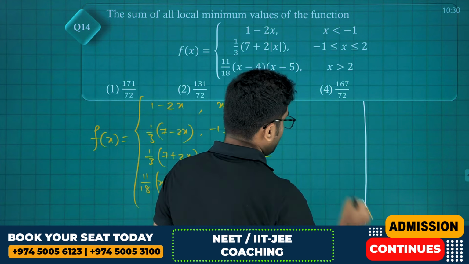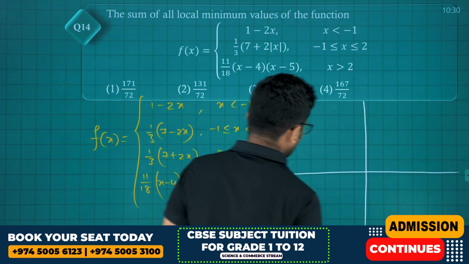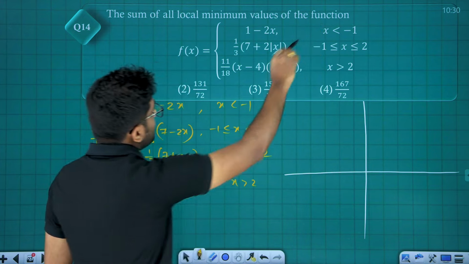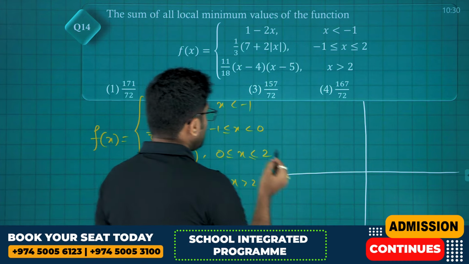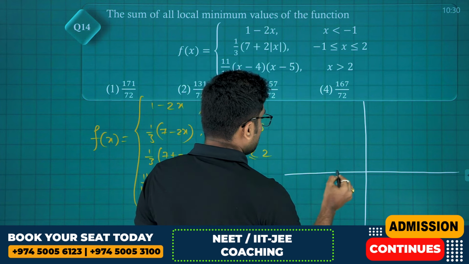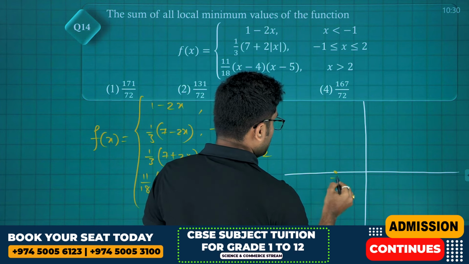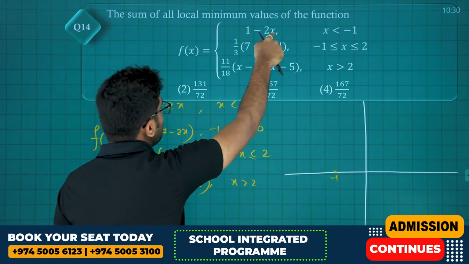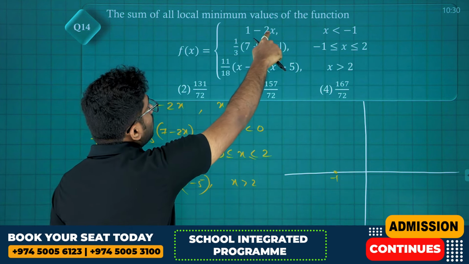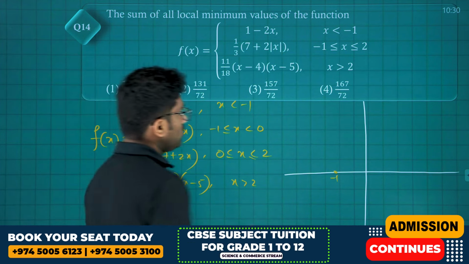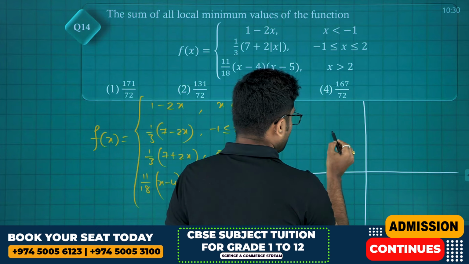Let's try to plot it, friends. First, till x equals minus 1. At x equals minus 1, what is 1 plus 2? So when x is minus 1, it is minus 1 comma 3, somewhere a point here.